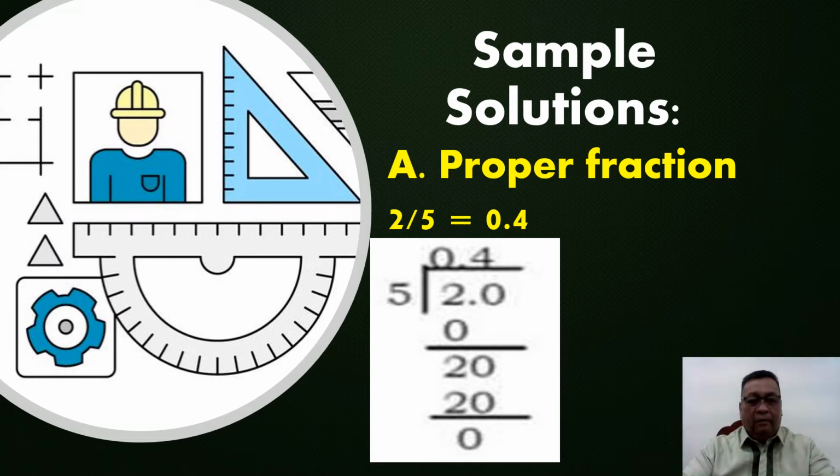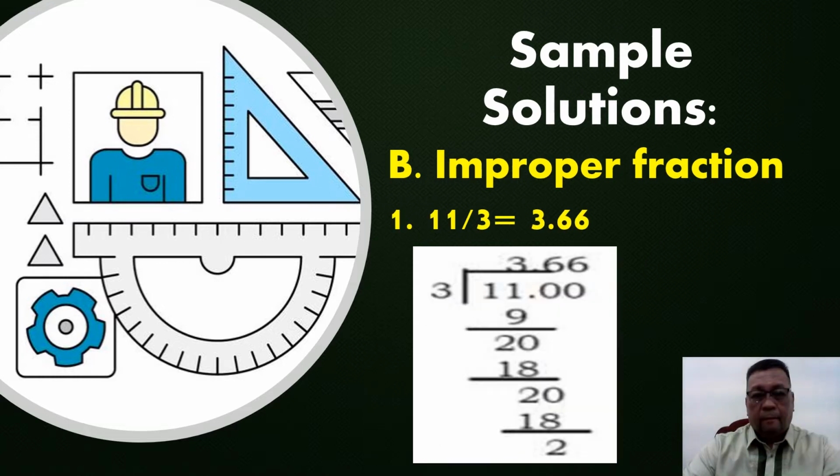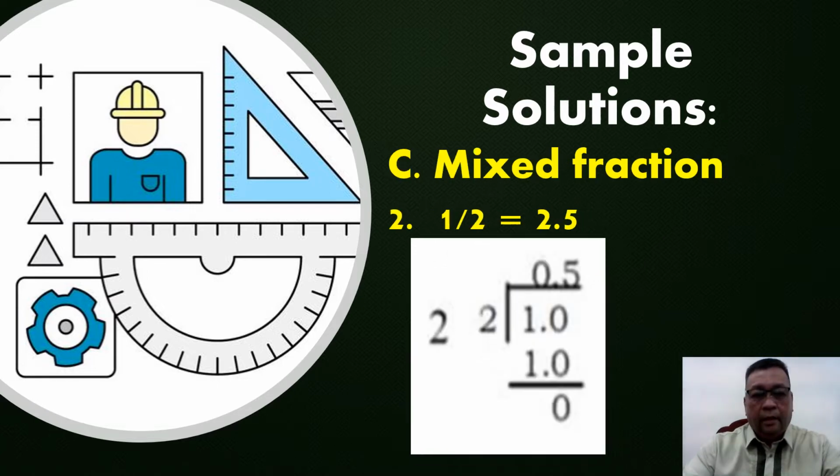Here is the formula and how to calculate. B. Improper fraction. 1. 11 over 3 is equivalent to 3.66. Here are the solutions. C. Mixed fraction. Number 2. 1/2 is equivalent to 2.5. Here are the solutions.